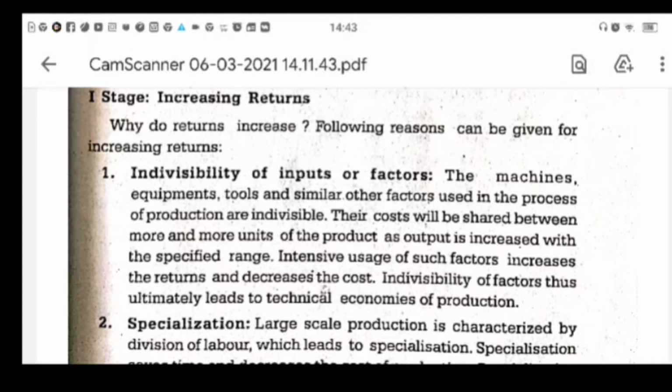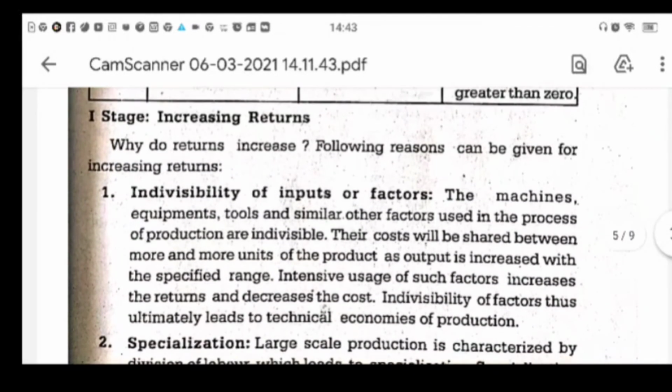This we have already done. You have done in your PU classes about increasing returns, diminishing returns and constant returns. We have seen, and again we will be seeing this in the next title also. So these 3 stages are very important. These 3 stages are most likely to be asked in the exam also. Law of variable proportion. So you have to study this nicely when you come for your exam.